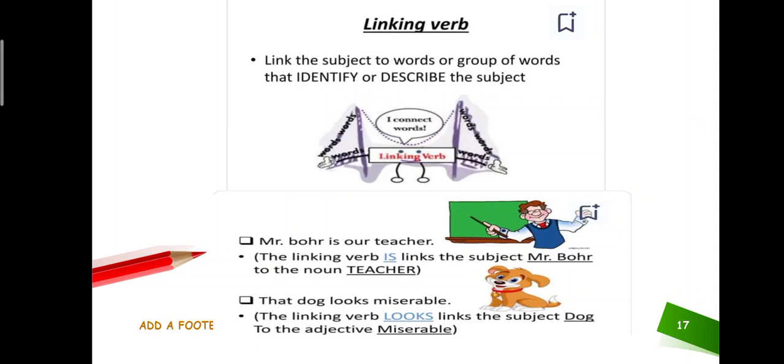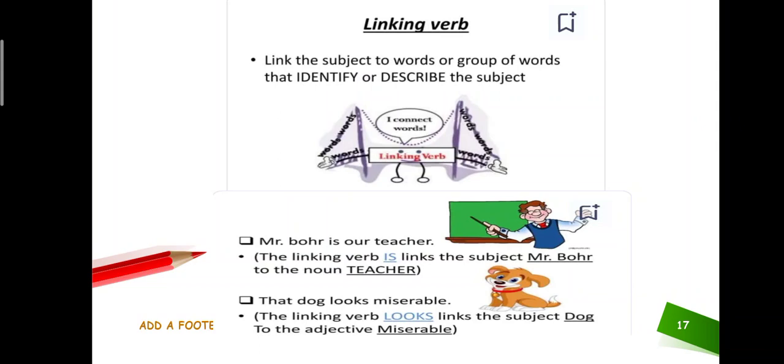What are linking verbs, students? Have you heard about linking verbs? Okay, I am telling you, don't worry about it. Whenever we are talking about connection, whenever we are linking some words, linking something, we are using linking verbs. Just like you can see in our first example, Mr.